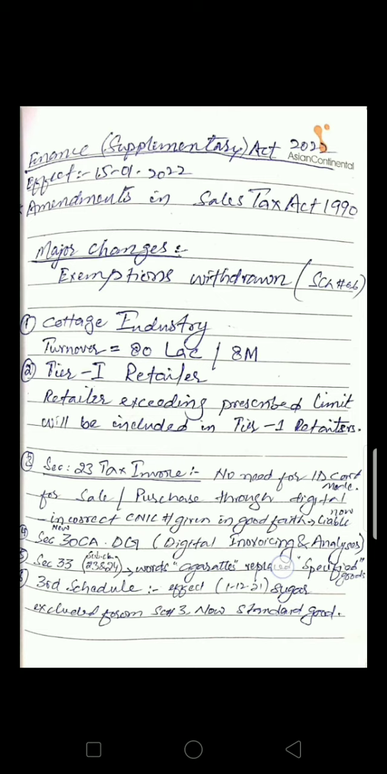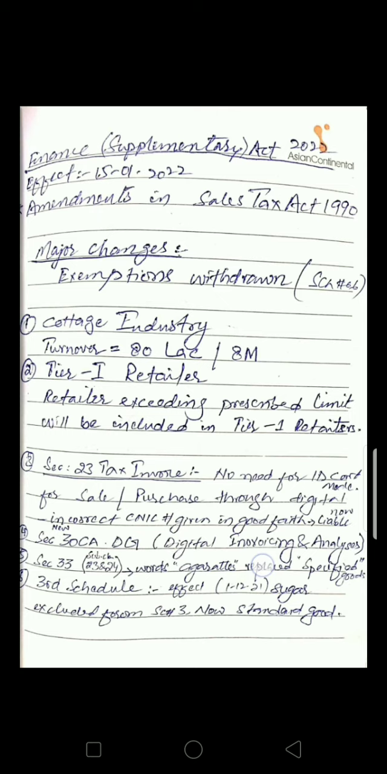Now, third amendment is related to the section number 23, whose name is tax invoice. No need for ID card for sale or purchase through digital mode. The complete definition of digital mode has been mentioned in Income Tax Ordinance 2001. Now the amendment is that there is no need for ID card. Previously, for making the sale and purchase through digital mode, there was a requirement of ID card. But recently, there is no need to provide ID card.